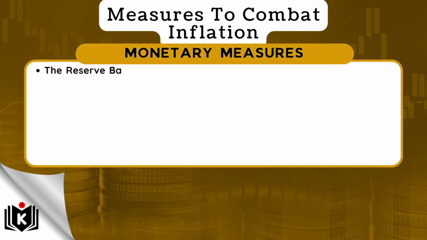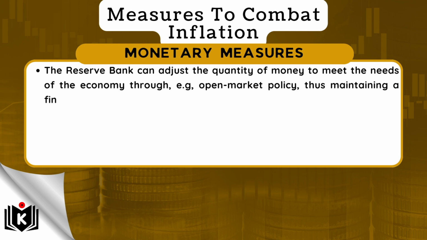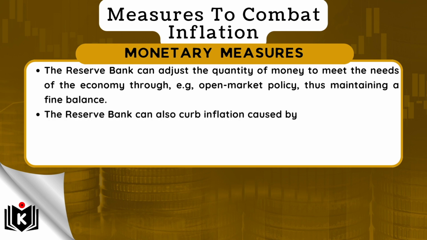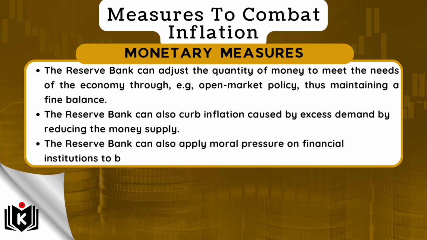The country's reserve bank and the government can also apply certain monetary measures to curb inflation, including the following. The Reserve Bank can adjust the quantity of money to meet the needs of the economy through, e.g., open market policy, thus maintaining a fine balance. The Reserve Bank can also curb inflation caused by excess demand by reducing the money supply. The Reserve Bank can also apply moral pressure on financial institutions to be more careful when granting credit.